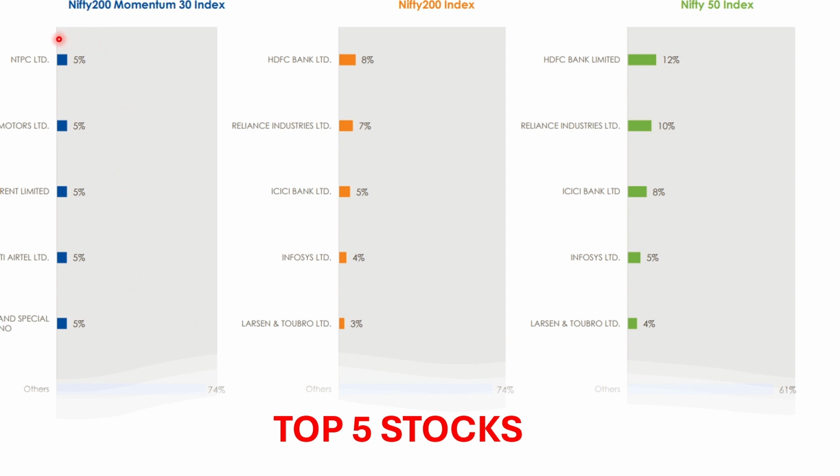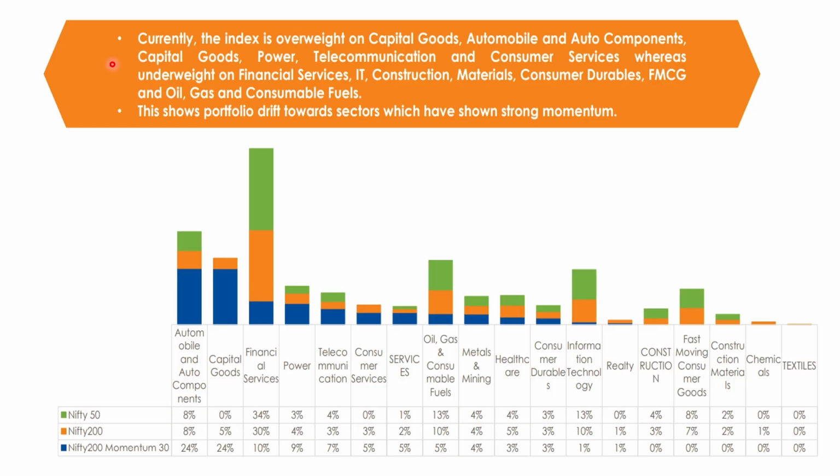Whereas for the Momentum 30 index, the scores which are based on the momentum factor allow different stocks to get into this index, and we are diversifying based on the momentum, not just on the market cap. So now here we can see why this indicator performs well.